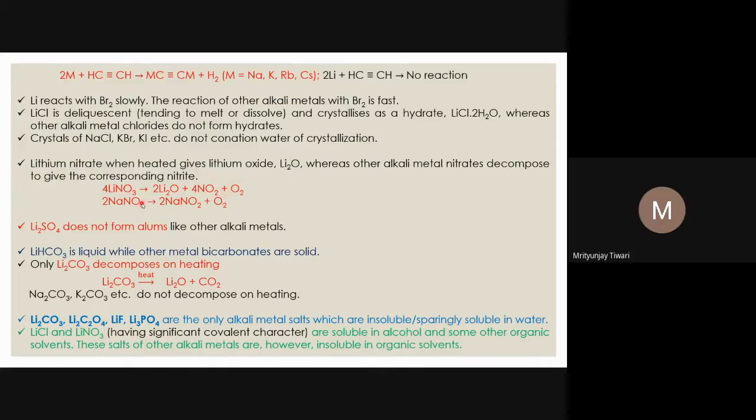These are the other products that are formed. Sodium nitrate, potassium nitrate or rubidium nitrate form nitrite. They do not decompose completely. Only one oxygen atom is removed from the nitrate in the form of oxygen. So two nitrate give two nitrite and one oxygen molecule.